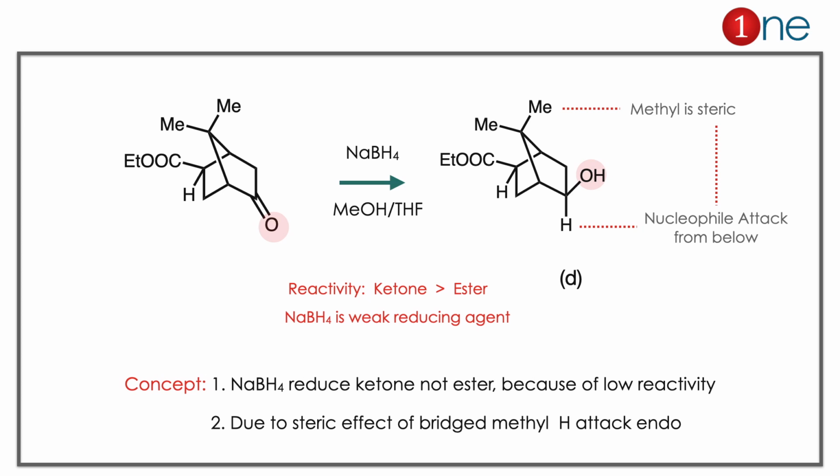The methyl groups are very sterically hindering on the bridge there, so H-, which is a nucleophile, cannot attack from the top, it can only attack from the bottom. So the alcohol will be exo, hydrogen will be endo. So the answer is clearly D, the alcohol is exo and only the ketone is reduced there.